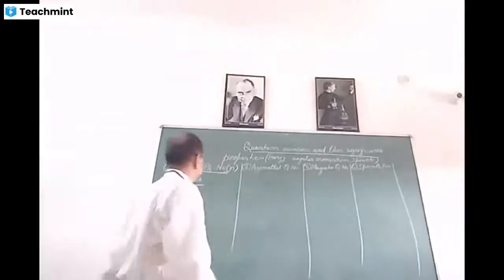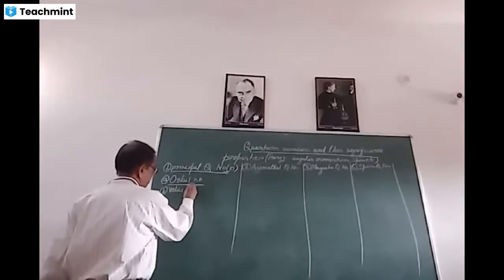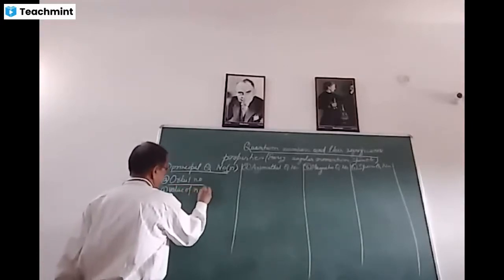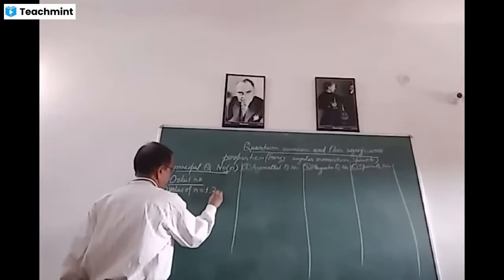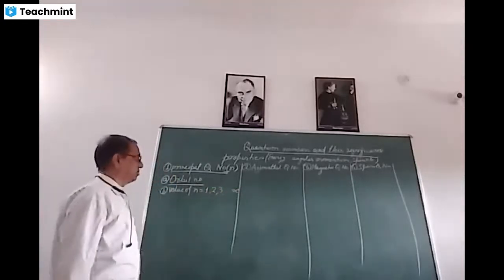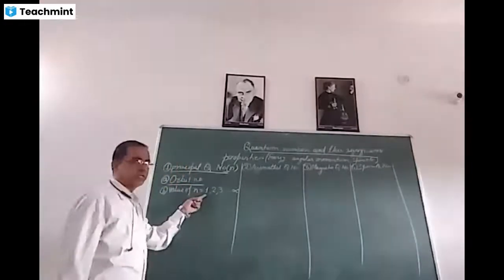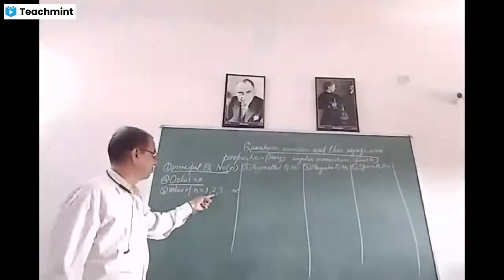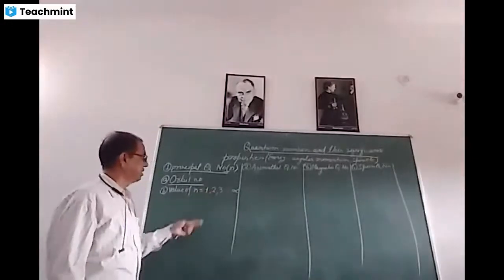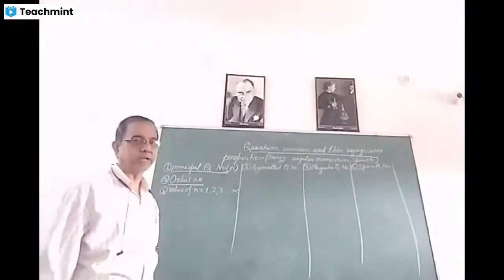Hence, the value of n varies from 1, 2, 3, etc. up to infinity. If the value of n is 1, then it denotes the first orbit. If the value of n is 2, then it denotes the second orbit, third orbit, and so on. Orbit may be of infinite number.